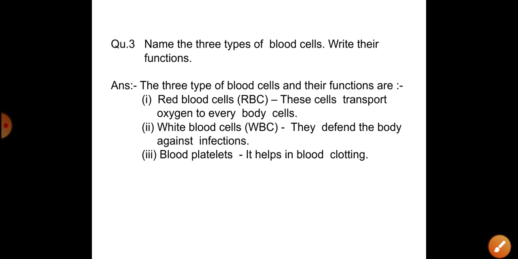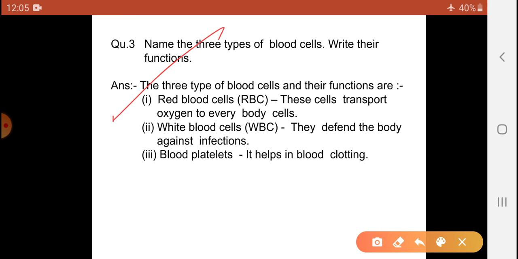Next, question number three. Name the three types of blood cells and write their functions. The answer is here. Red blood cells, RBC: these cells transport oxygen to every body part. WBC: they defend the body against infection. Blood platelets: they help in blood clotting. See and observe.